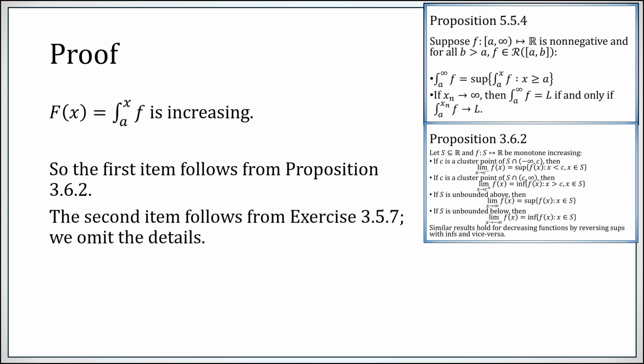The second item now follows from exercise 3.5.7. We're going to omit the details. It is left as an exercise. What is important, as I mentioned before, and what really makes this key, you have a non-negative function. What makes this a nice, powerful result is that this sequence xn is any sequence going to infinity. If you can compute the sequence of definite integral values and show convergence to L, then you have computed the value of the improper integral.